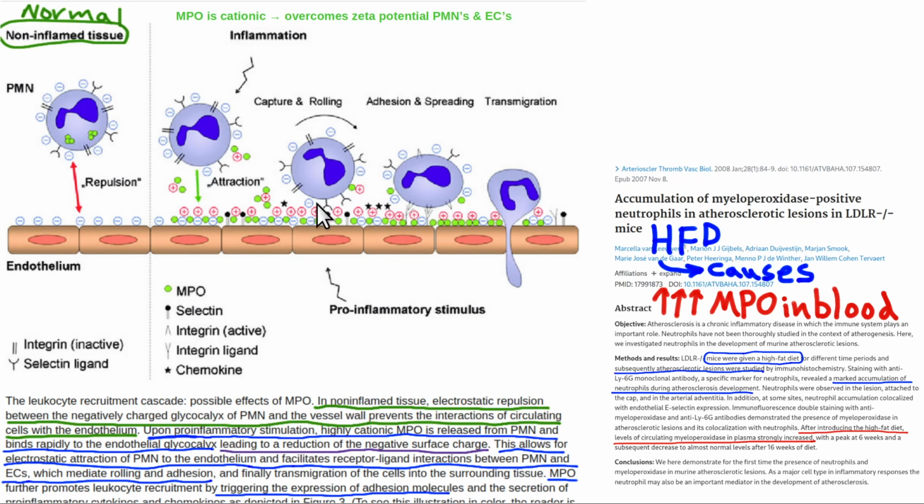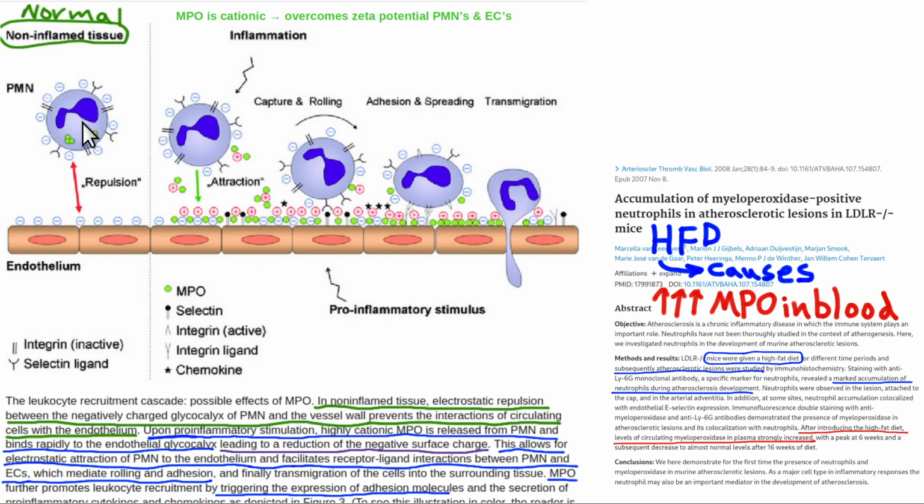Okay, here's just a picture showing a little bit more detail of what happens with the neutrophil. Neutrophils are also called PMNs, polymorphonuclear leukocytes. Neutrophil is an easier name. It has negative charges around it. This is the zeta potential. And normally the endothelial lining cell has its own zeta potential, negative charges from its heparan sulfates.